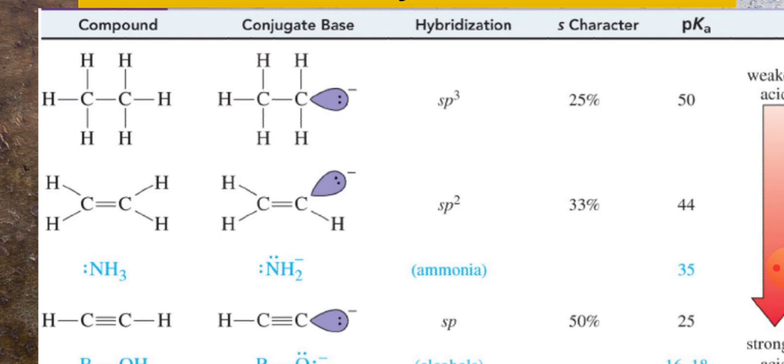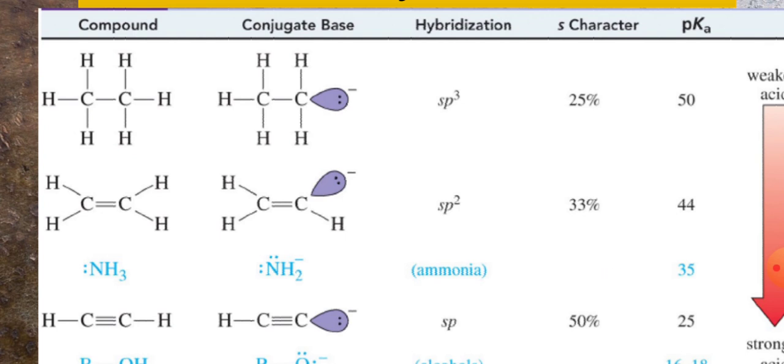If you add one proton to water, H2O converts to H3O plus, which is called the conjugate acid. The conjugate acid always has a positive charge. This is one of the concepts in acid-base theory, the conjugate acid-base pair. So a conjugate acid has one more proton than the neutral form, while a conjugate base has one less proton than your neutral molecule.